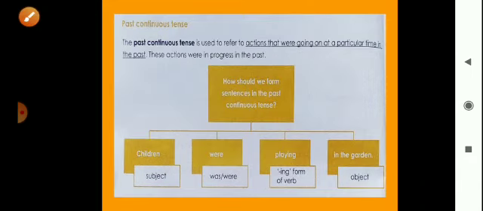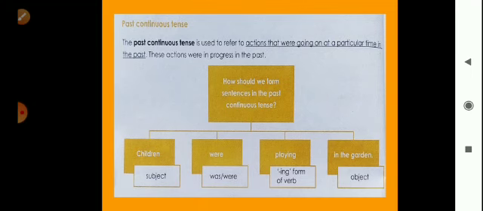Now here past continuous tense. So what will happen in past continuous tense? The past continuous tense is used to refer to actions that were going on at a particular time in the past. Means past में जो चीज़ें वो कर रहे थे, मतलब वो एक्शन उनकी चल रही थी पास्ट में, वो शो करने के लिए पास्ट कंटिन्यूस टेंस यूज होता है. So there are actions were in progress in the past, मतलब पास्ट में वो एक्शन चल रही थी, वो बताने के लिए हमें ये पास्ट कंटिन्यूस टेंस यूज करना होता है.